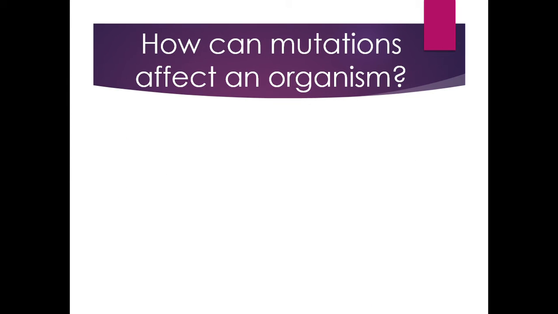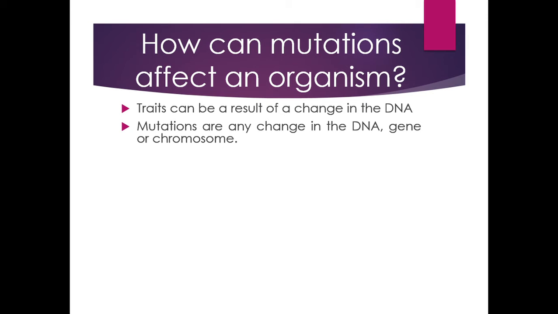And how can mutations affect an organism? It can affect organisms in many different ways. It can be positive, negative, or it can just be neutral. So traits can be a result of a change in the DNA. You will find out later that there are different changes. Mutations are any change in the DNA, gene, or chromosome. It causes the cell to produce a wrong protein.